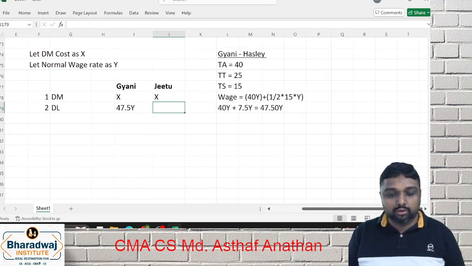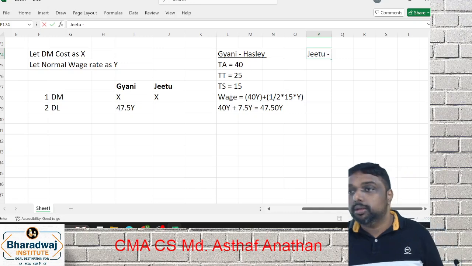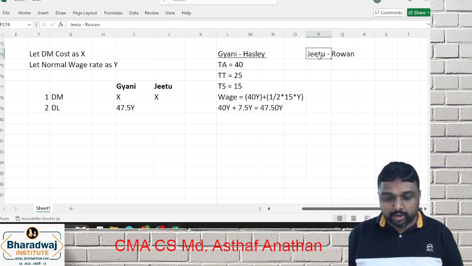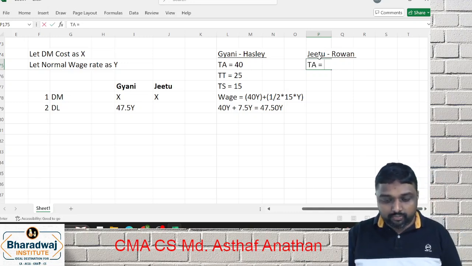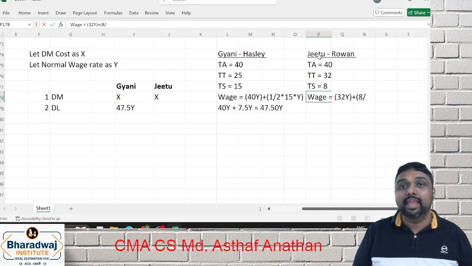Here, if you want to do for G2, G2 is paid according to what? Rowan. So the time allowed is 40, but time taken is different. 32. So time saved will be 8. So your wage will be 32y plus time saved, which is 8, divided by time allowed.